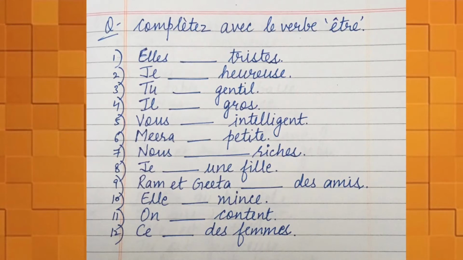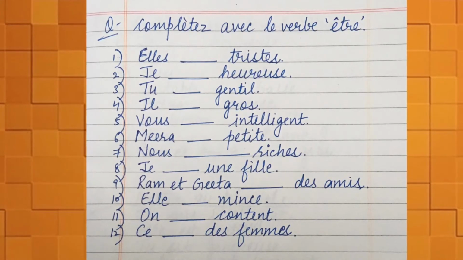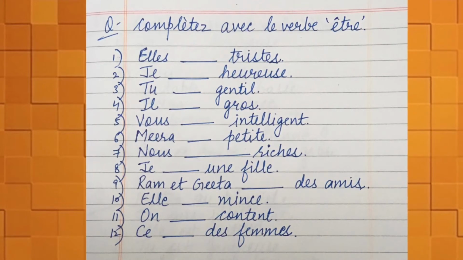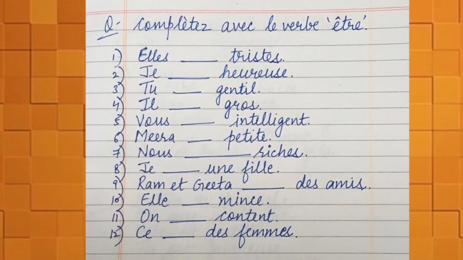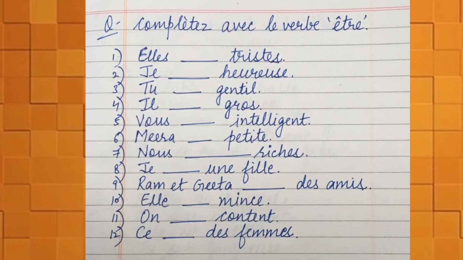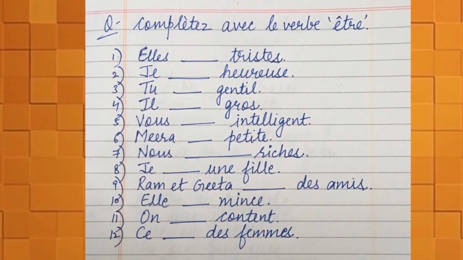Next, vous dash intelligent. Next, Mira dash petite. Petite is small. Then nous dash riche. Riche means rich. Je dash une fille means I dash a girl. Ram et Geeta dash des amis means Ram and Geeta dash friends.